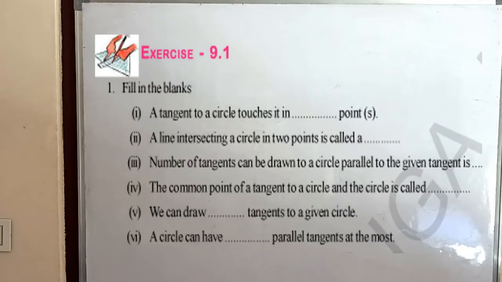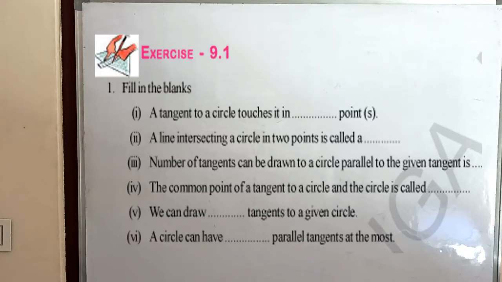One tangent is given, how many parallel tangents can be drawn? Only one. The third answer is one. Fourth one: the common point of a tangent to a circle and the circle is called the point of contact.